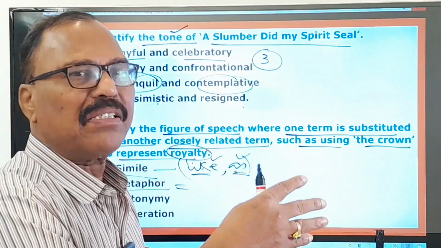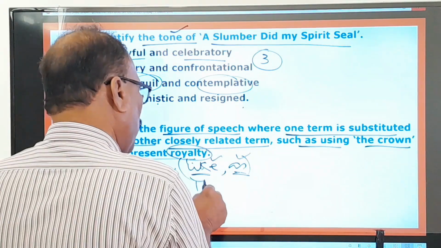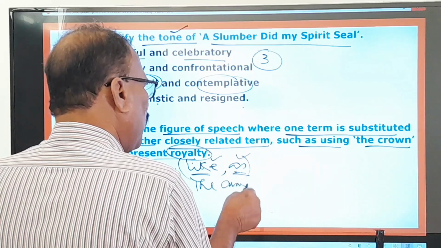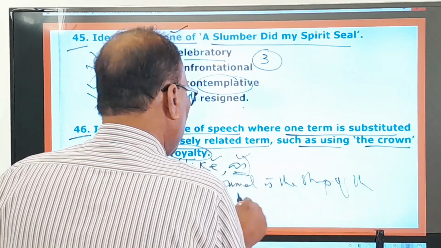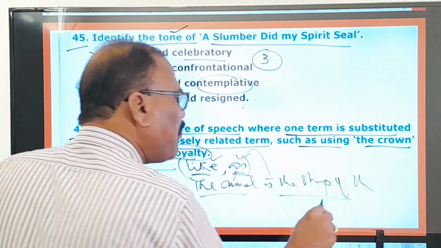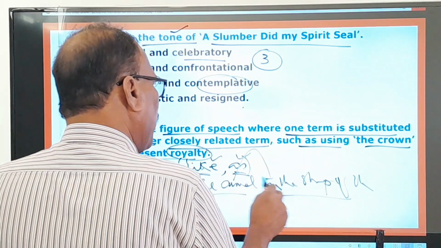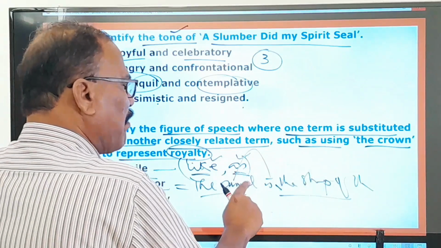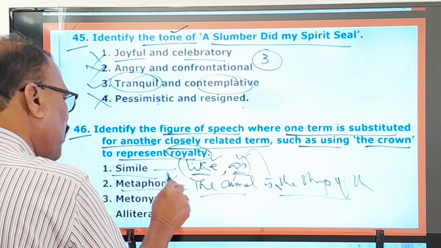See, the camel is the ship of the desert. This is a noted example. The camel is the ship of the desert. Here the camel is like the ship of the desert, that must be there, but here like is omitted. Direct comparison. The camel is the ship of the desert. This metaphor you also know very well.